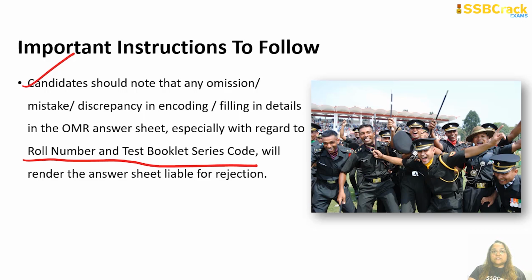That is, for English it is 01, for general knowledge it is 02, for elementary maths it's 03. So you make sure that you are also writing down the test booklet series code very clearly in your OMR answer sheet, otherwise it will be cancelled. So please write down your roll number and the test booklet series code very correctly. There will also be other series of numbers present in the test booklet, so make sure you're also writing them down properly and clearly in the OMR answer sheet.